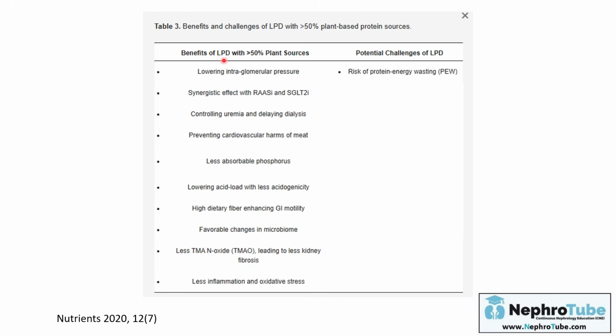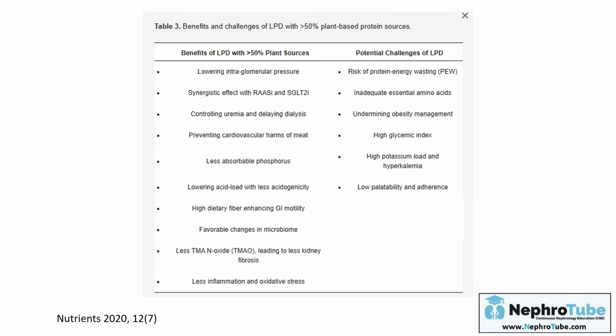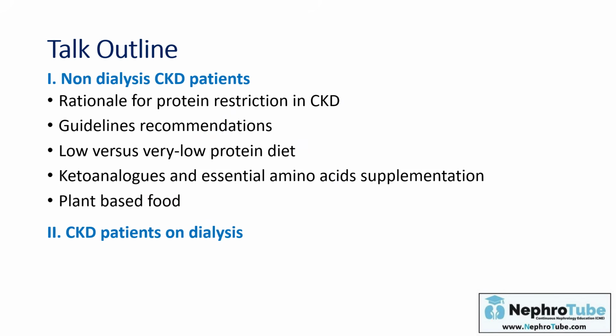but it also has potential challenges, especially if it is used in the form of a low protein diet. First, there is a risk of protein energy wasting, inadequate essential amino acids, undermining obesity management, high glycemic index, high potassium load, and hyperkalemia, and this is the most important from my point of view. Less palatability and adherence, inadequate fish intake if vegan, with less supplementation with omega supply. So these are the current evidence supporting the use of a low protein diet in patients who are not on dialysis.